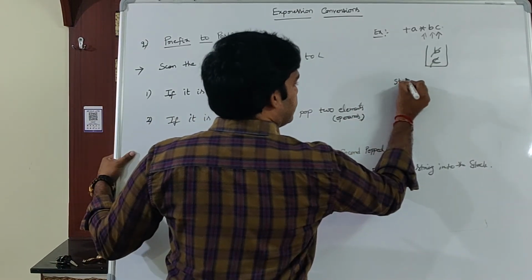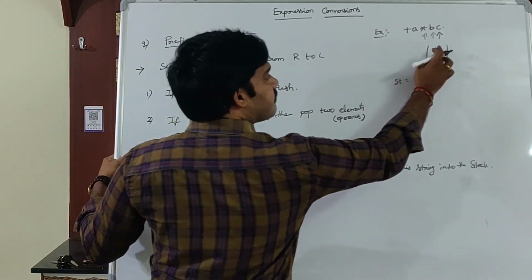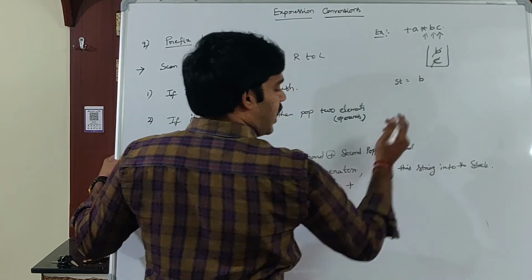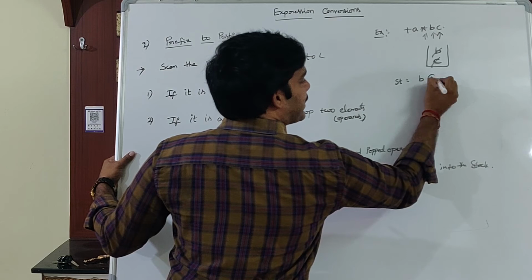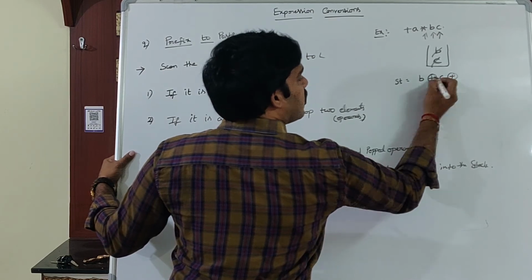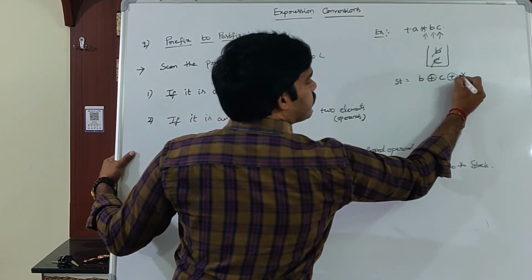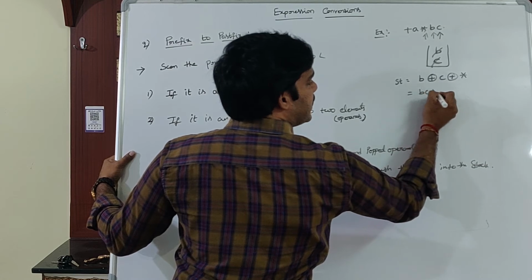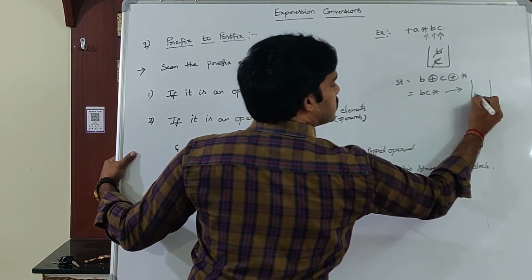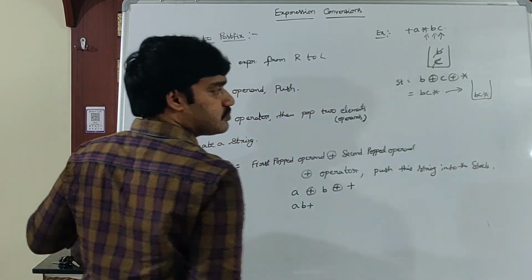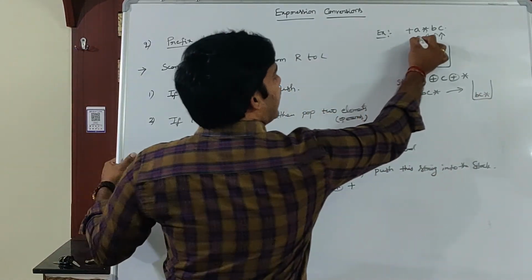String is equal to, what is the first popped operand? B. And what is the second popped operand? C. B, concatenation, C, concatenation. What is the operator? Star. That is nothing but BC star. And then push the string into the stack. That is BC star.